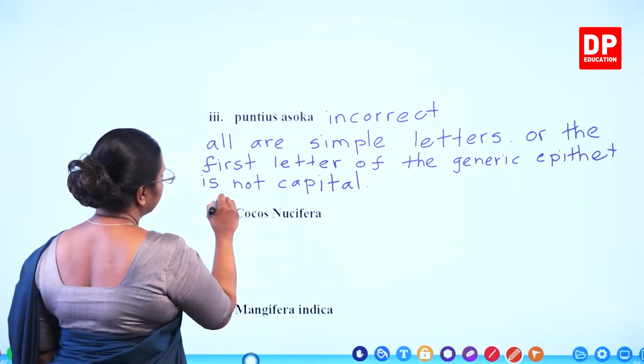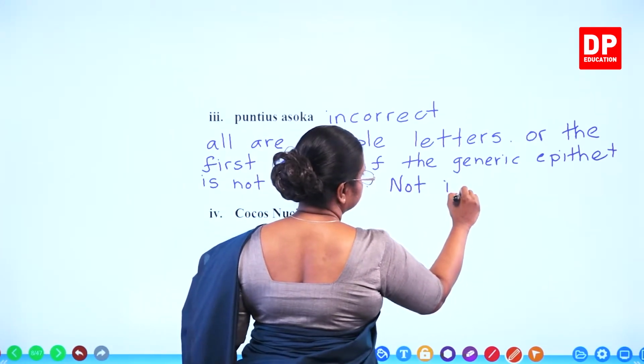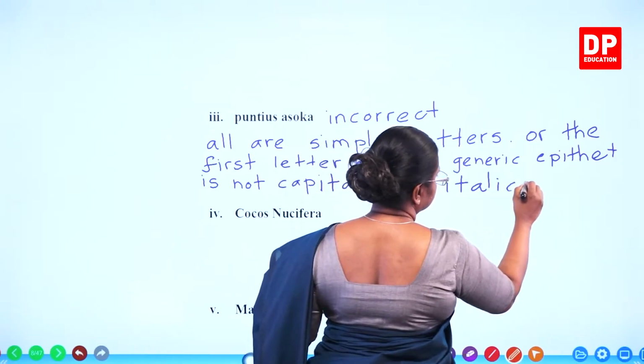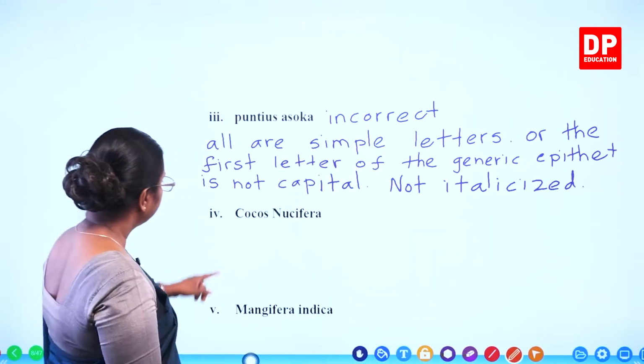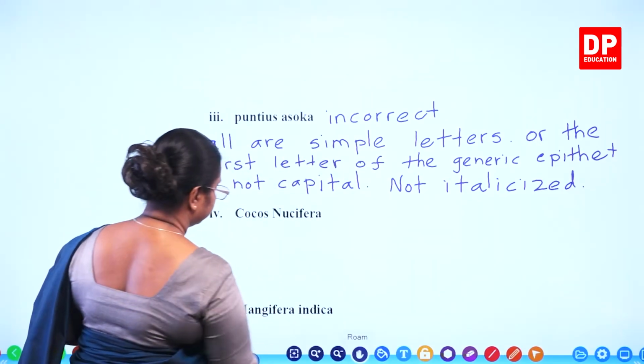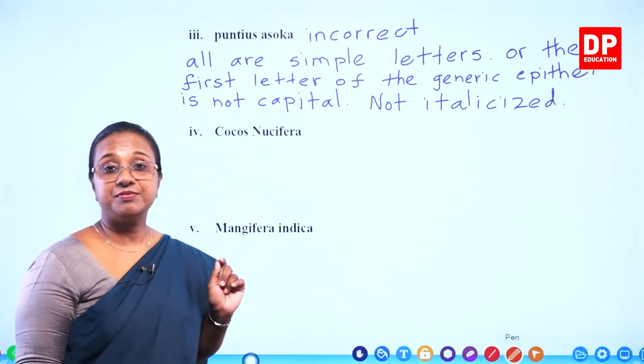And the second one, not italicized. That is also a mistake. Then what about the next one? Coccus nucifera, mango tree.